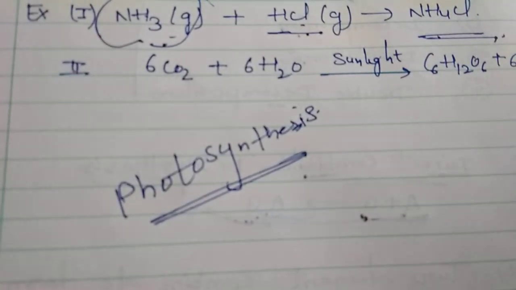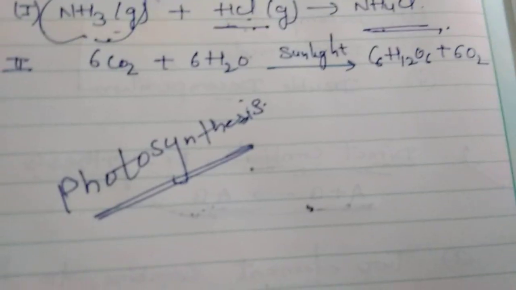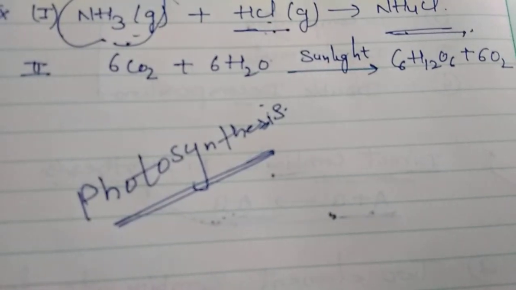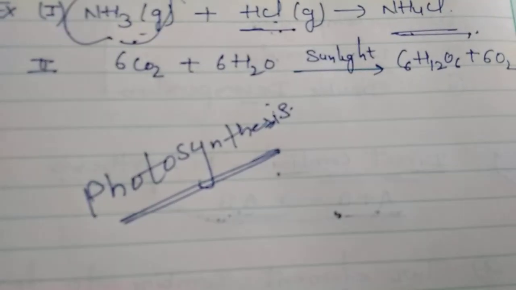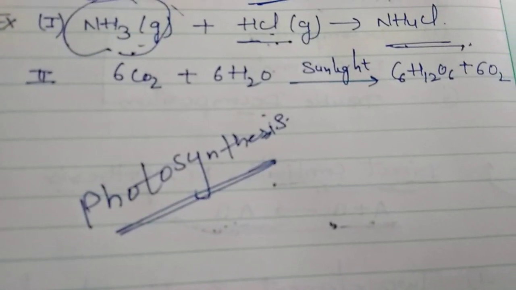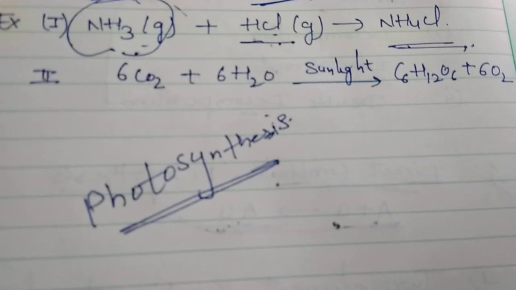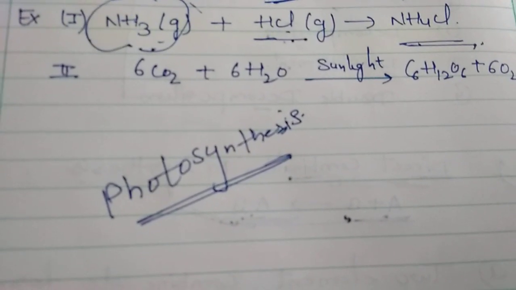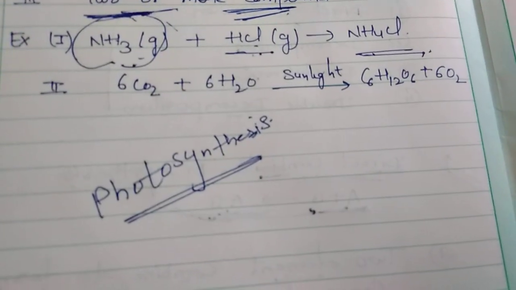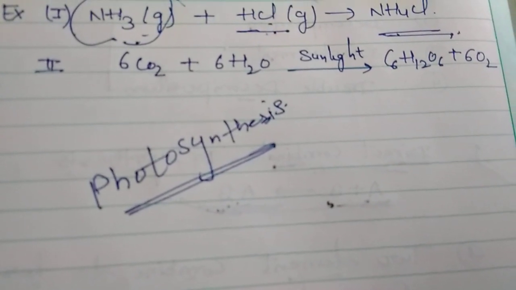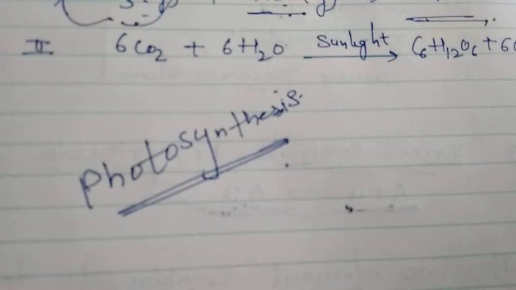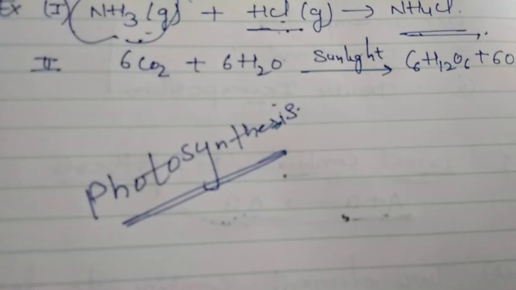This reaction is essential for life on earth. It takes place in the green leaves of plants and requires energy from sunlight. It's a photochemical reaction because it is a chemical reaction that proceeds in the presence of sunlight. Small molecules of carbon dioxide and water are used to make glucose. The green pigment chlorophyll is essential for this reaction because it traps energy from the sun.